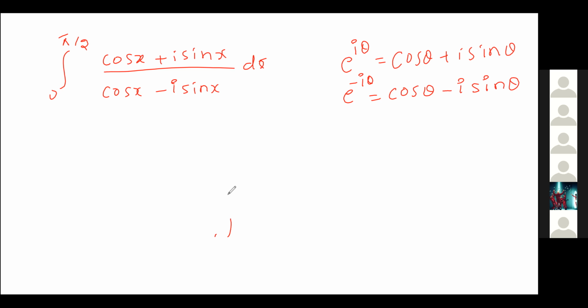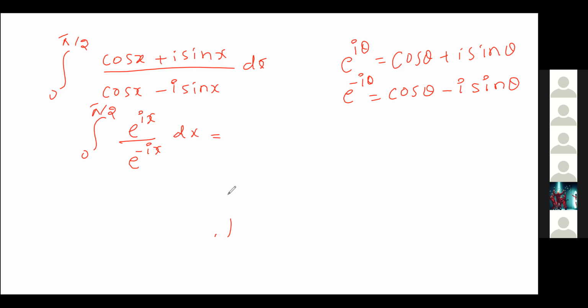Now according to these two relations, in place of the numerator what can we write? e power i theta. The variable is x, right? Yes, sir, e power ix. So the integral from 0 to pi by 2, in place of the numerator we write e power ix, and in place of the denominator e power minus ix, with respect to x.